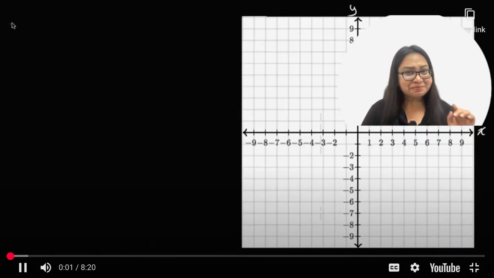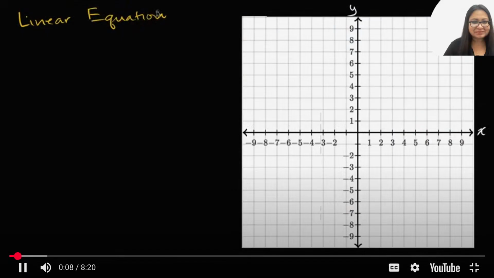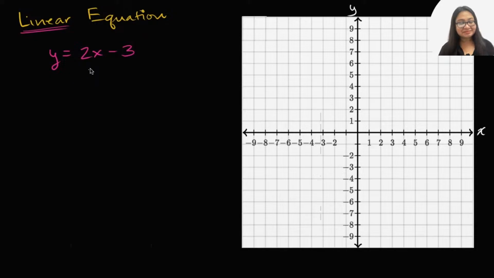What I'd like to introduce you to in this video is the idea of a linear equation. And just to start ourselves out, let's look at some examples of linear equations. So for example, the equation y is equal to 2x minus 3. This is a linear equation. Now, why do we call it a linear equation? Well, if you were to take the set of all of the xy pairs that satisfy this equation, and if you were to graph them on the coordinate plane, you would actually get a line. That's why it's called a linear equation.